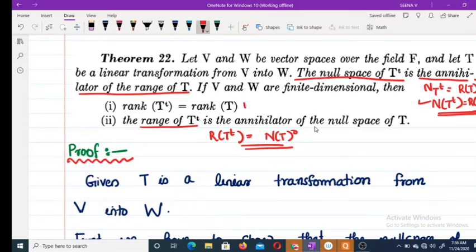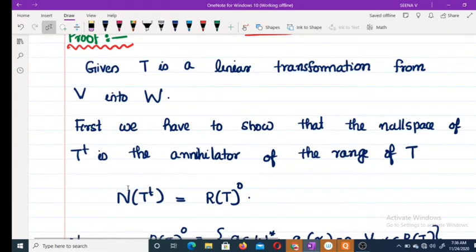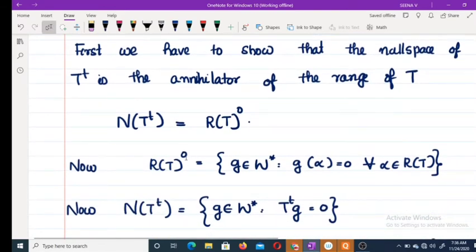First one this one, second and third one this one. Okay. Now given T is a linear transformation from V to W, we have to prove the null space of T transpose is equal to the annihilator of the range of T. So what is the range of T annihilator?